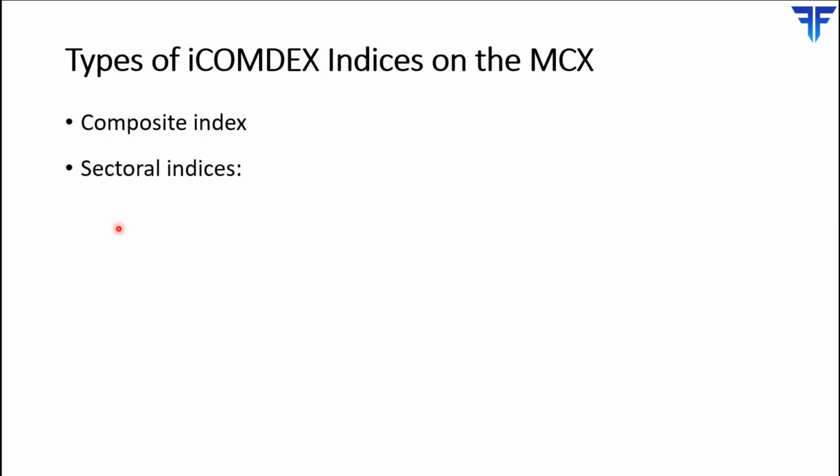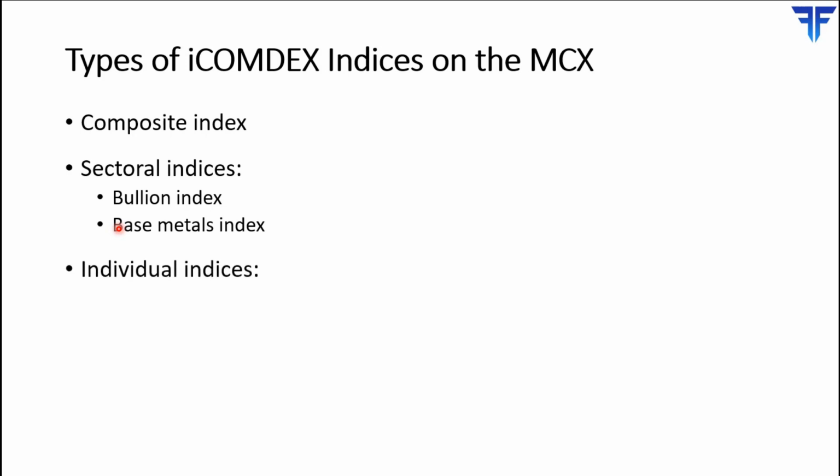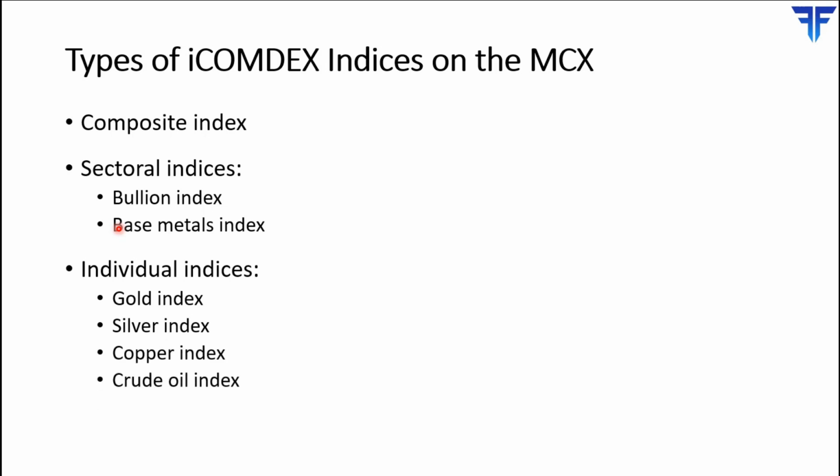Second is sectoral indices, which at present comprises the bullion index and base metals index. And the third is individual indices, which at present comprises the gold index, silver index, copper index, and crude oil index.